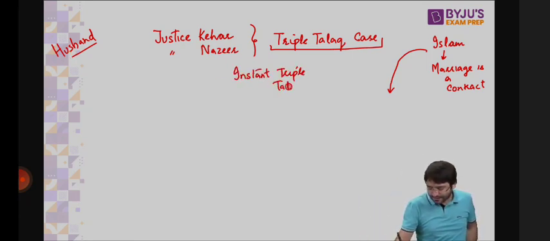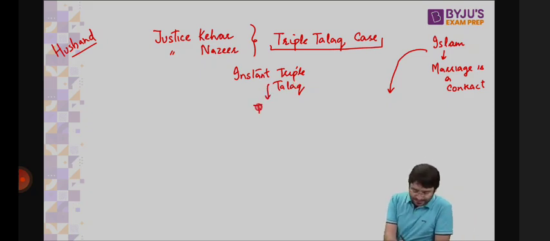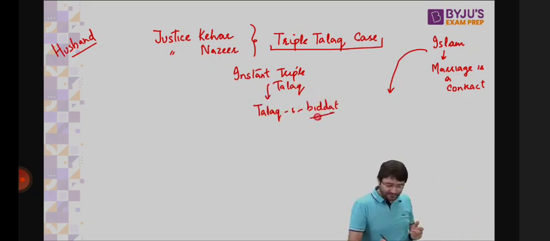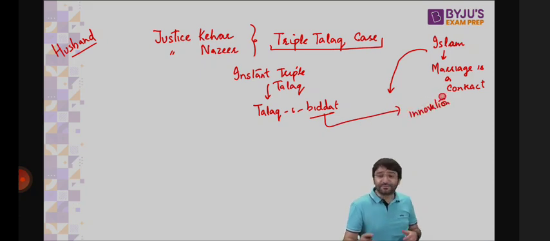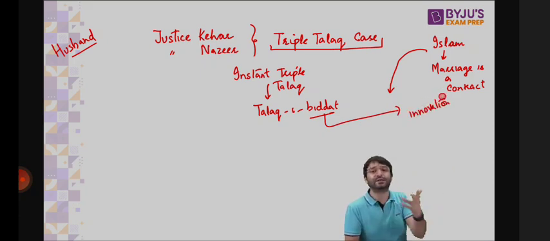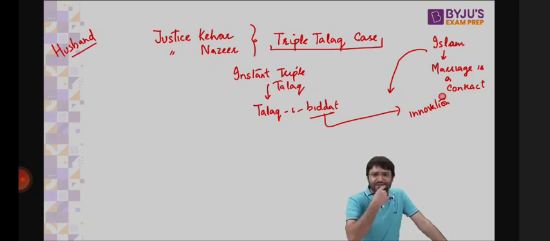And this was known as talaq-e-biddat. Biddat is an Urdu term, an Arabic term, which means innovation. That means something which was not originally present, but something which was innovated later on. And these mullahs, religious leaders, men basically, because men get to decide religion as well, they said, why should we wait for 90 days? First say talaq, then wait for 30 days, then say talaq, wait for 30 days, then say talaq, wait for 30 days. Why should we wait for 90 days? We can say these three talaqs together in one utterance, talaq, talaq, talaq, and the divorce should be formalized. And it was this instant triple talaq which was challenged in the court.